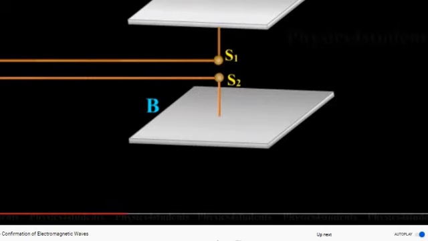Using an induction coil, a high potential difference is applied across S1 and S2. We have seen already, between S1 and S2 there is a small air gap between the spheres. Due to the high potential difference across S1 and S2, the air in the gap gets ionized and provides a path for the molecules of the air to discharge.